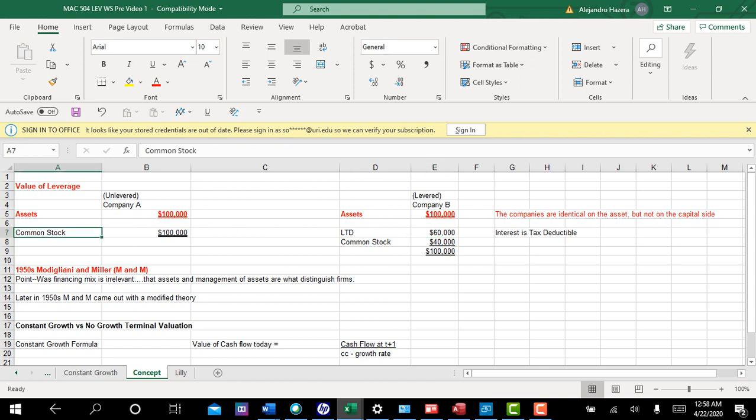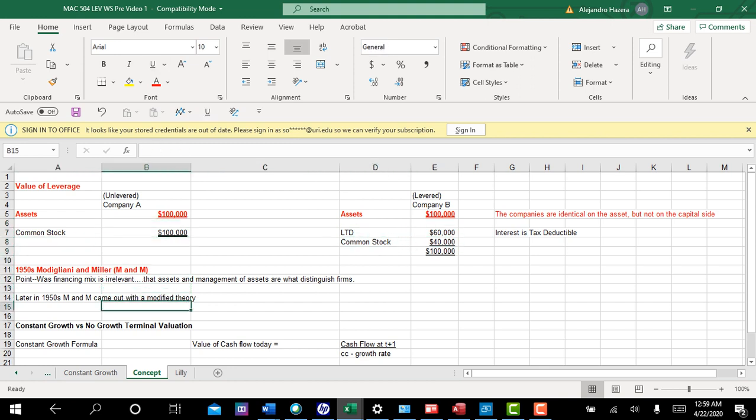Okay, now here's what Modigliani and Miller said in their 1950s article. Here's the main point, that when you value 2 identical firms, in this case on the asset side, the mixture of their capital, the degree to which they're financed through common stock or through a mixture of common stock and long-term debt, should be irrelevant in the value of the firms. Otherwise, what they're saying is that really what matters in the valuation of the firm is the assets and how well they're managed. How they're financed, according to their theory, should be irrelevant.